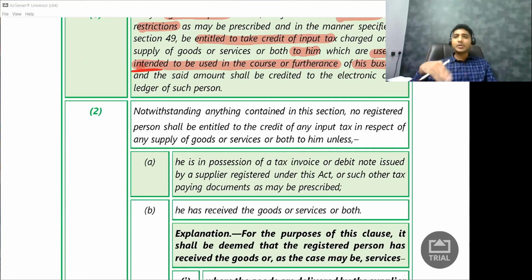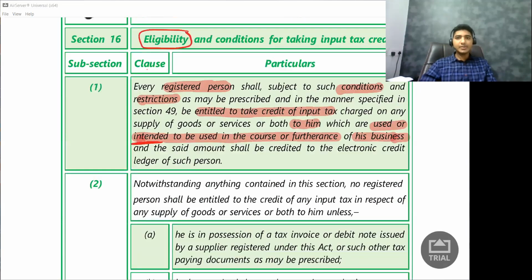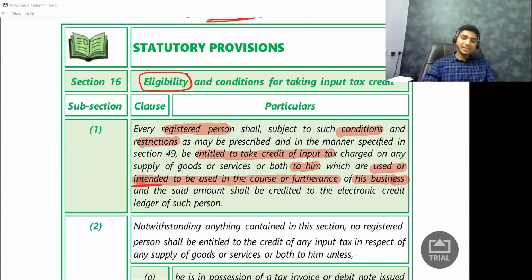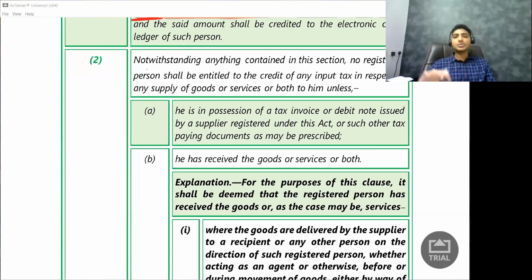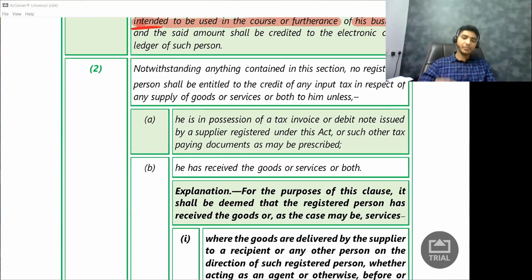So they are talking about some conditions. Okay. So we saw here that there can be certain conditions. So what are those conditions? What is the condition they are saying? Look at it.